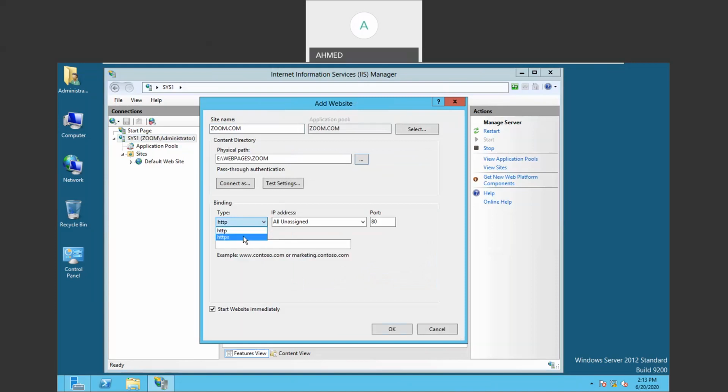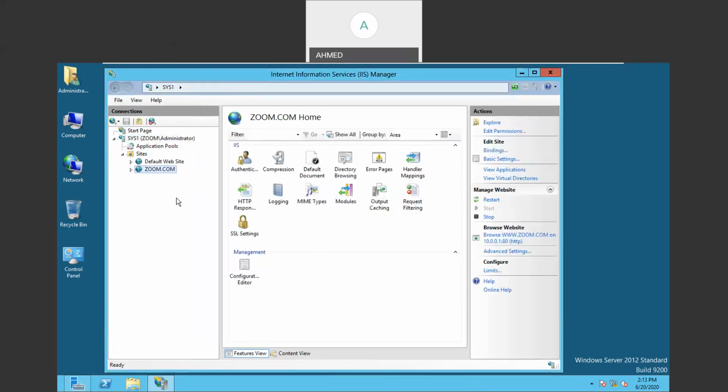If I want to create an HTTPS website, we require a certificate called an SSL certificate. We can create an HTTP site. So I'm creating an HTTP site, and your web server IP address is 10.0.0.1, port number 80. How are we accessing the website? Host name is the website name. I'm allowing the user to access the website by the name www.zoom.com and click OK. Once you click OK, the website is created.